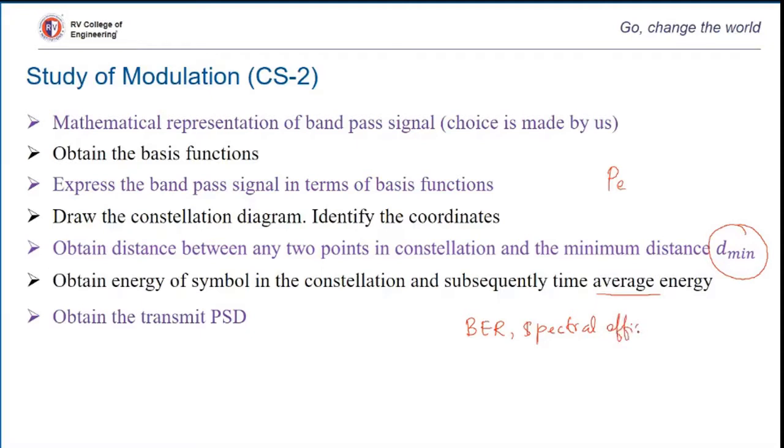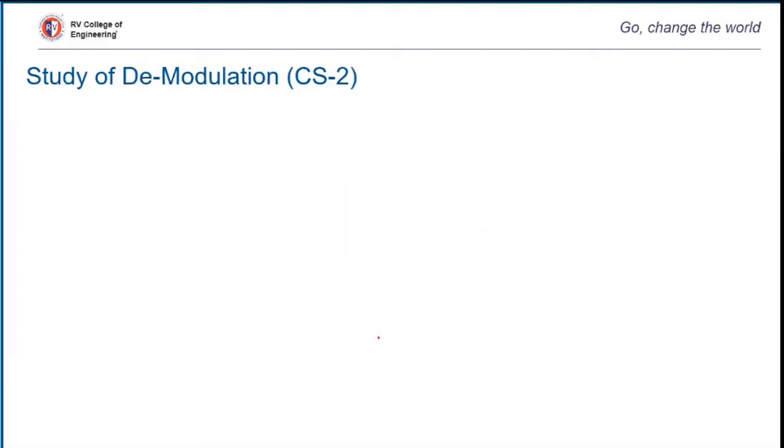So how efficiently each of these modulation schemes occupies the given bandwidth would be the 2 parameters based on which we'll be evaluating, and hence we'll be calculating the transmit PSD as well, just taking the Fourier transform of it, and ultimately we'll be sketching the transmitter block diagram. So that's the modulation study, the flow of all modulation schemes that we'll be covering in the second half of unit 1.